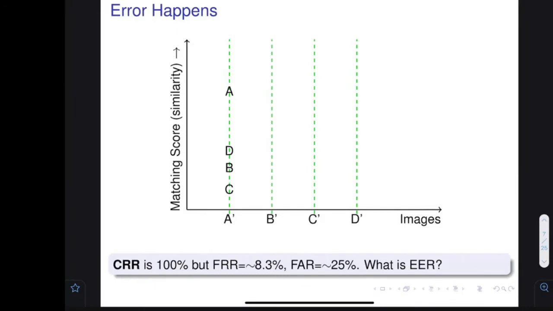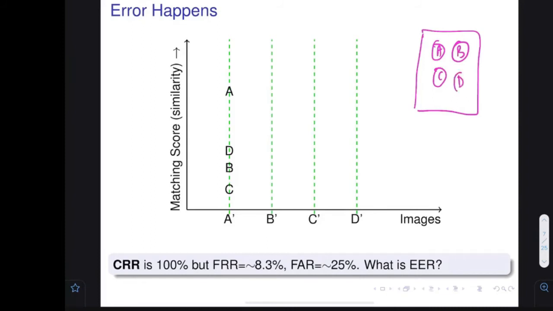Now let me tell you another, very interesting scenario. Let's assume I am going to create a database where I put images. Everybody provides me one image. There are 4 people, A, B, C and D, and they have given me their images. A has given a photograph, B has given a photograph, C has given, and D has given a photograph. In my database, all these are stored.